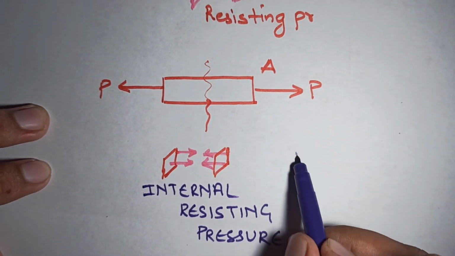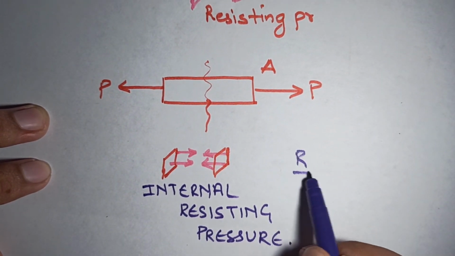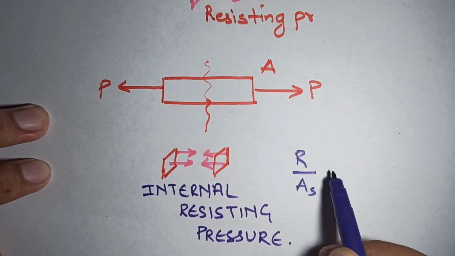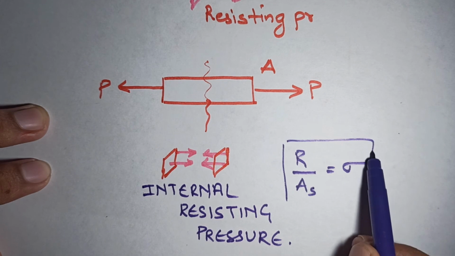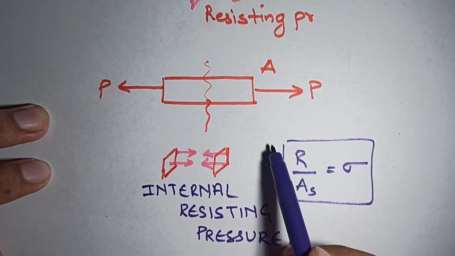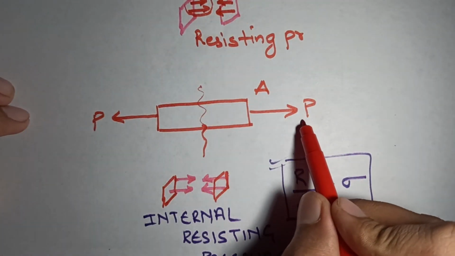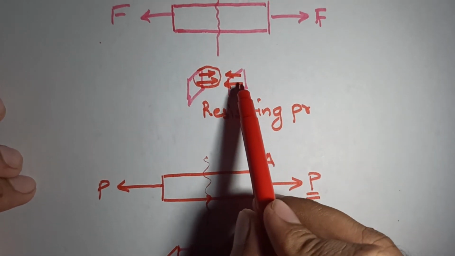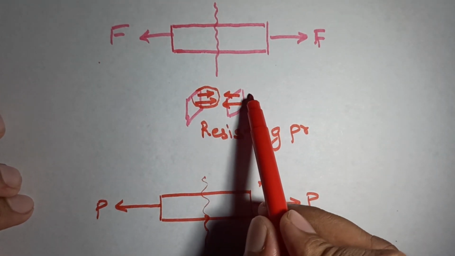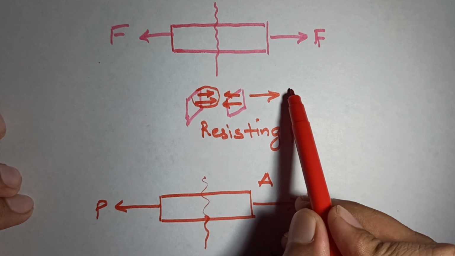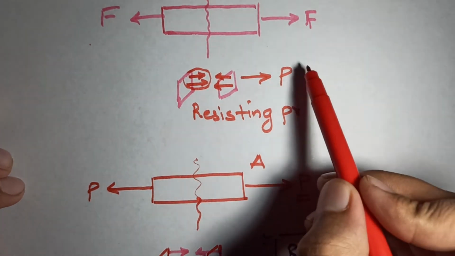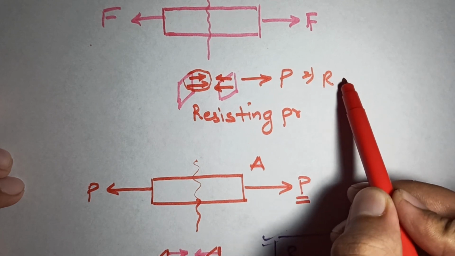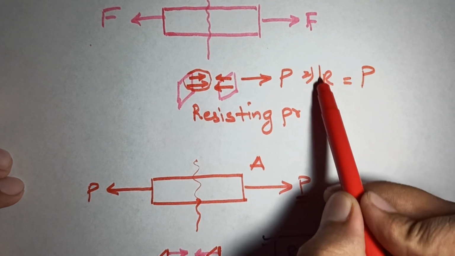This internal resisting pressure divided by the cross-sectional area is the right definition of stress. You observe that since this resisting force is equal in magnitude to the applied load, the resisting pressure is equal to P.